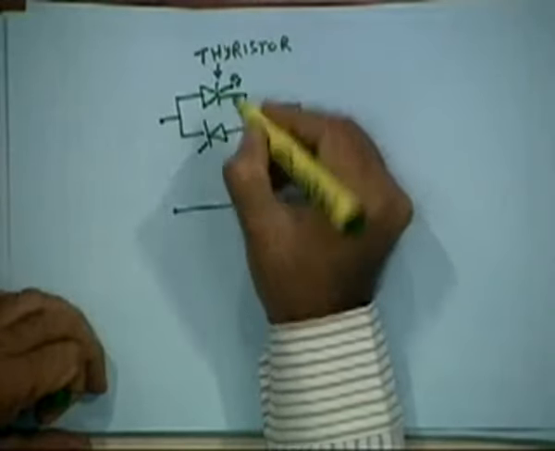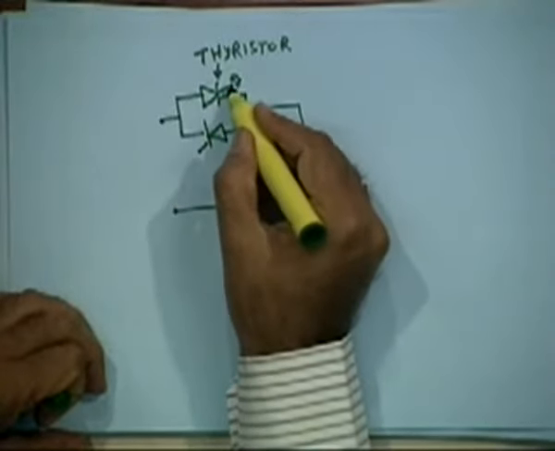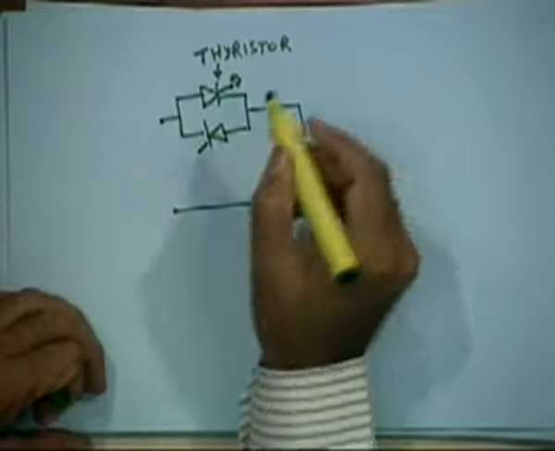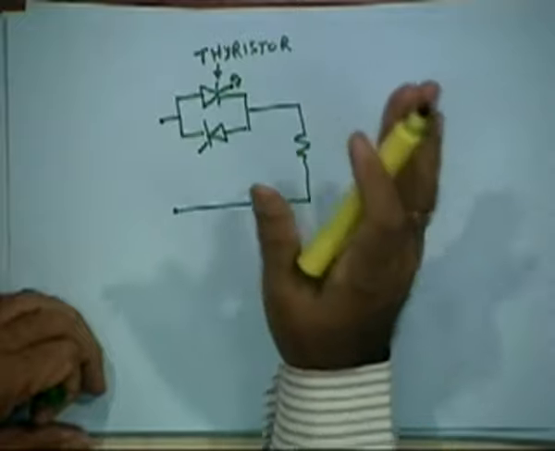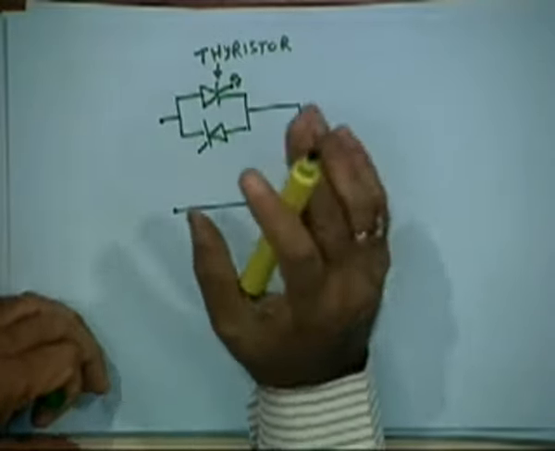See, a diode conducts as soon as it is forward biased, isn't it? Diode conducts when it is forward biased. Now a transistor conducts when it is forward biased, but also you put a current through the base, right? Here this is a device which gets forward bias, and this point is called a gate. So it should be forward biased and you have to pass a current through the gate. Then after it conducts, even if you remove the current through the gate, it will still continue to conduct. So that is one of the principles of the thyristor.